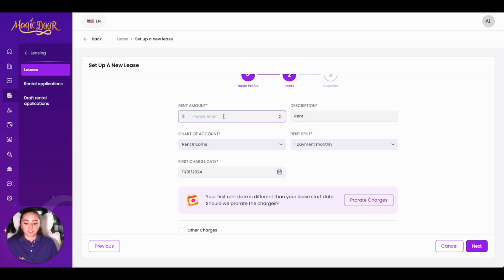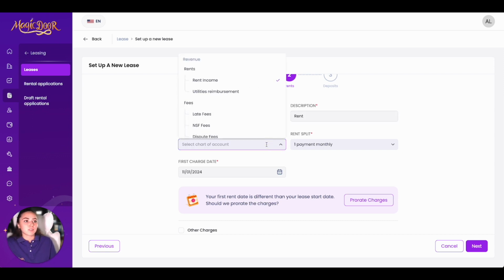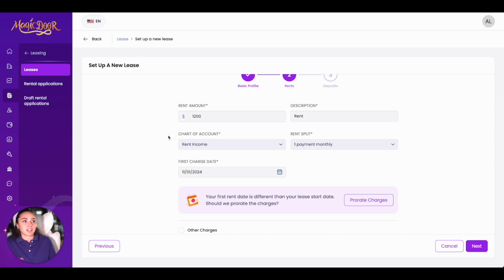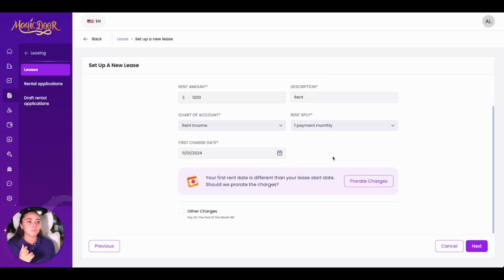Here you can enter your rent amount and your description. Obviously, this is going to be rent. You can select from your chart of accounts, but it is going to automatically go to the rent income. And we actually offer where you can split the rent into 2 monthly payments or just 1 monthly payment. The 1 monthly payment will be pulled on the 1st, and if you do 2 monthly payments, it'll be on the 1st and the 15th. We can also adjust this in the settings, which we will get to later, but most people are just going to have that one monthly payment.